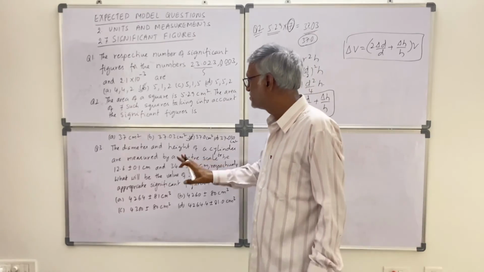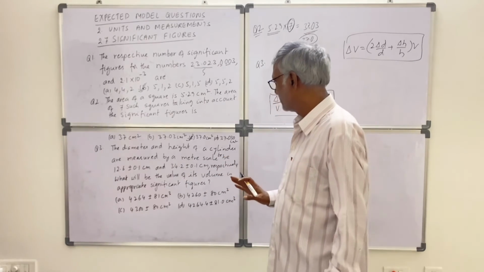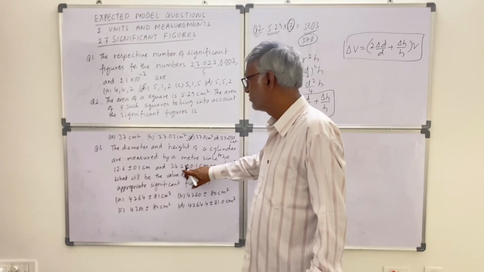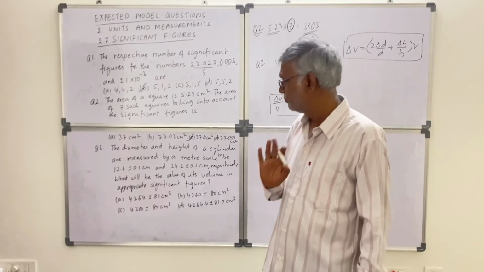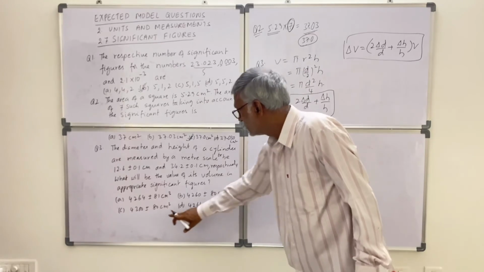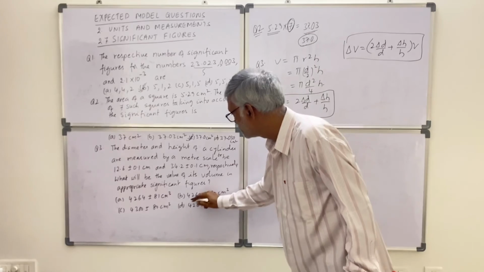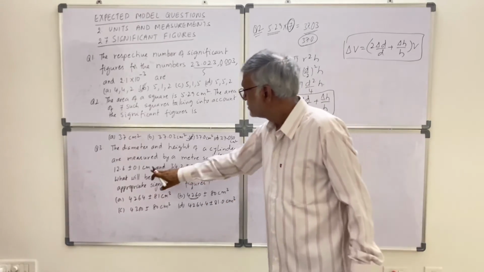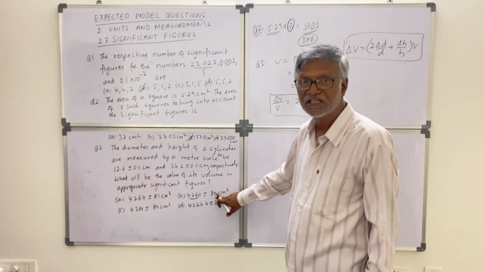So directly, least significant figures. The least significant figures is how much? 3 significant figures in this, 3 significant figures in this. So the final answer should have only 3 significant figures in the volume. This is 4 significant figures, this is 3, this is 2 only, this is 5. So this should be the answer. And this is only 1 significant figure, so here the answer is also having 1 significant figure.